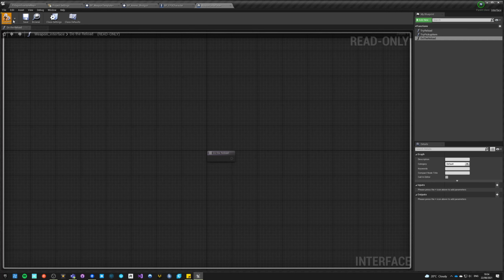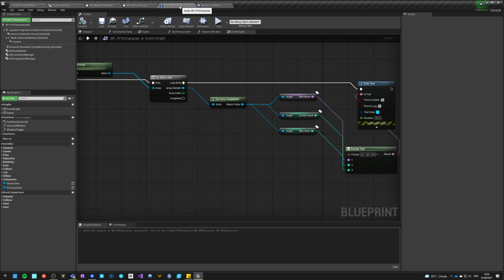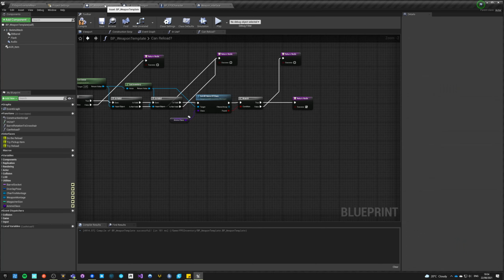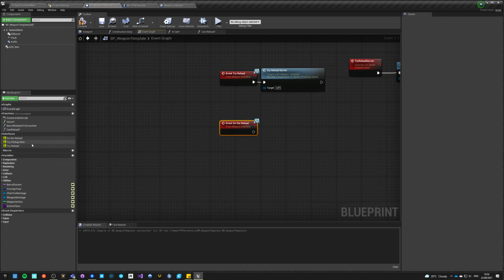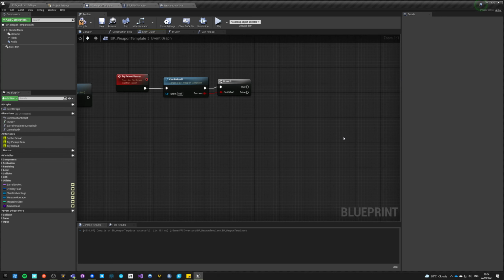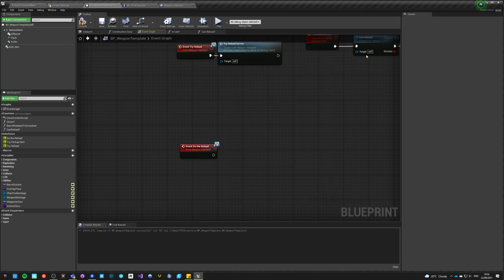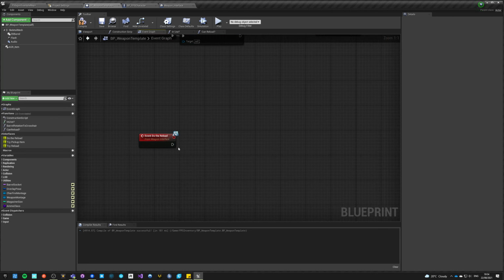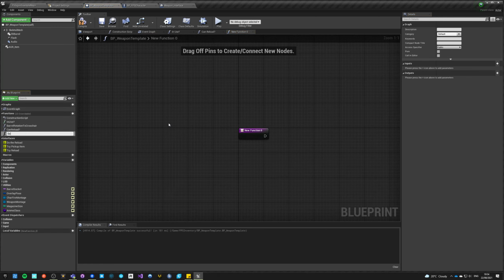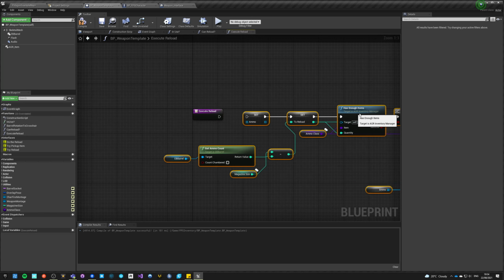And this is an event. So we go here into our weapon, and we just say do the reload, implement event. So if this is true, we're going to do something in a second. And here is do the reload, and in do the reload we're going to call a function execute reload, and here we're going to paste all that we have.